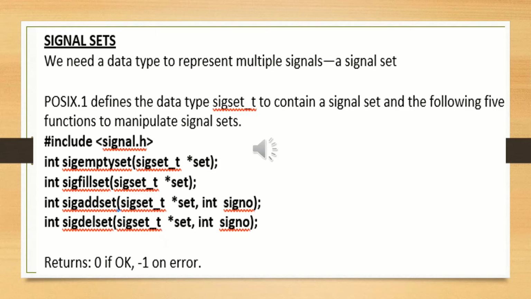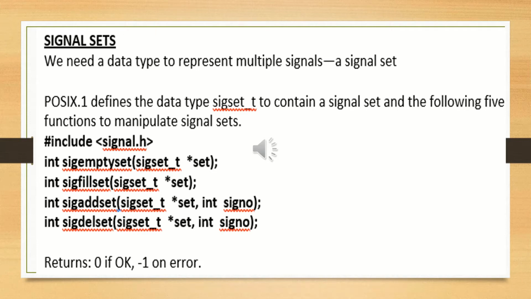The function sigemptyset initializes the signal set pointed to by set so that all signals are excluded. The function sigfillset initializes the signal set so that all the signals are included, nothing but filled.